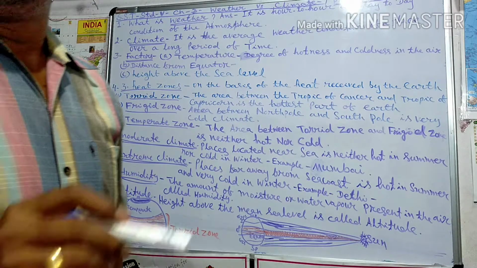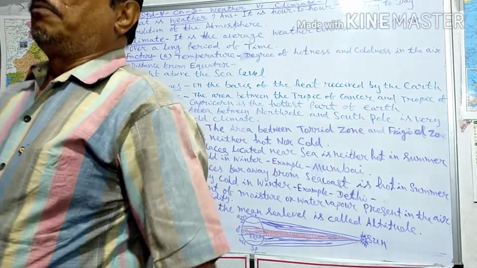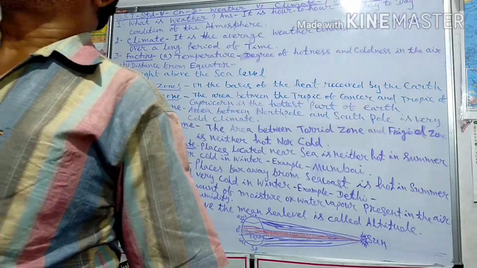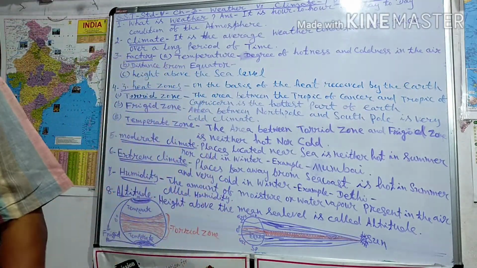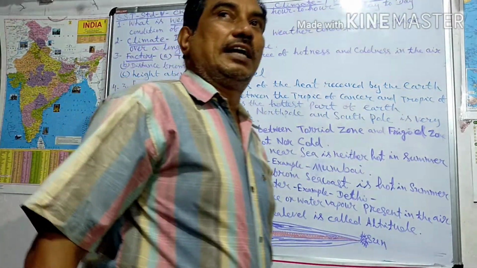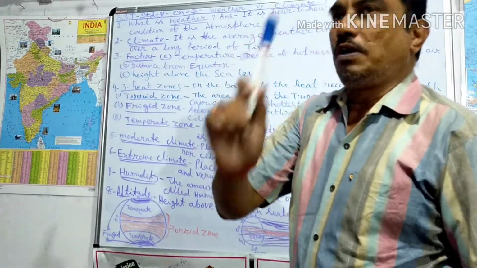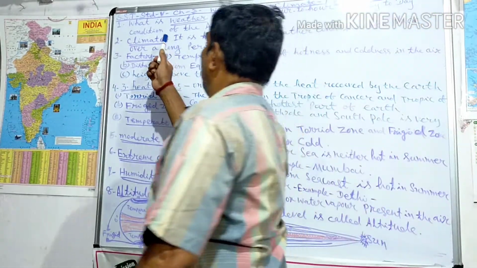Chapter 3 is weather versus climate. Open page number 20, pages 20 to 26. It is weather versus climate. What is weather? First of all, we want to know what is weather.